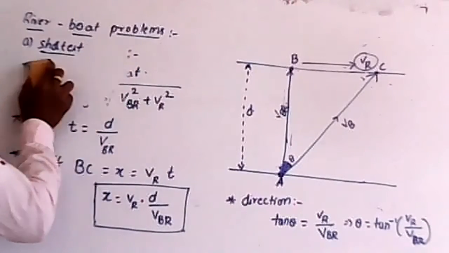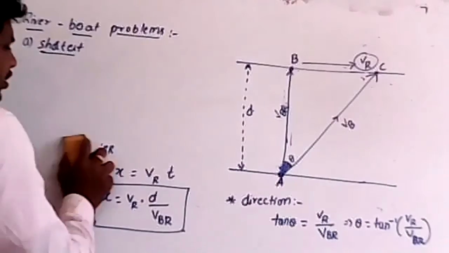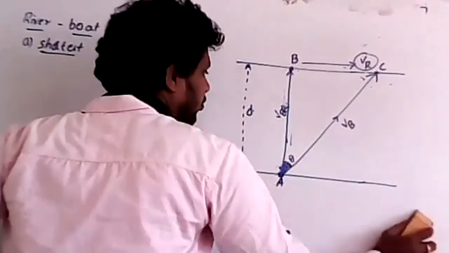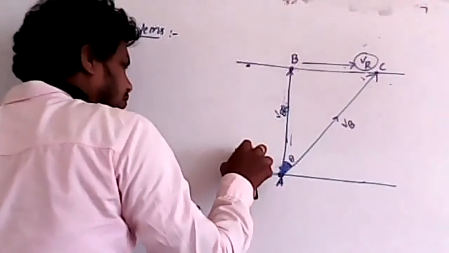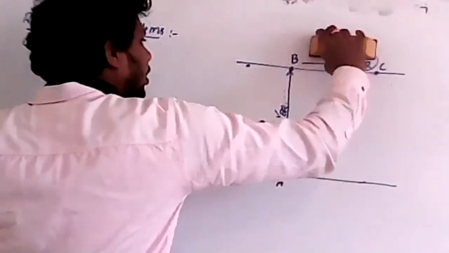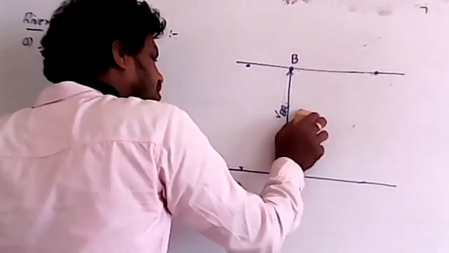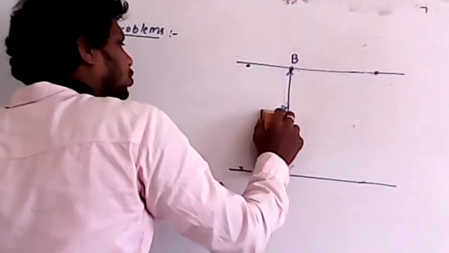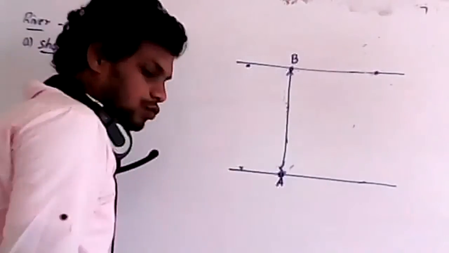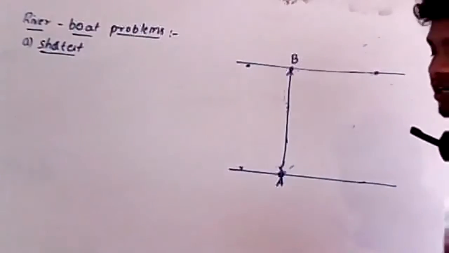So next I'm going to discuss the shortest distance. As you already know, in order to move to the destination B, in which direction we have to move means you have to move towards the left side.